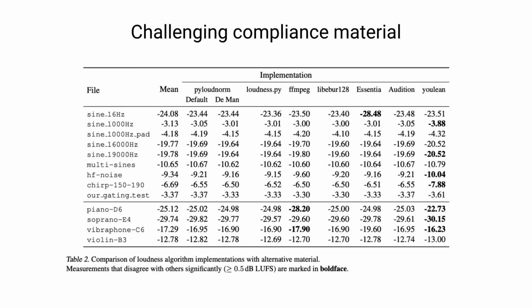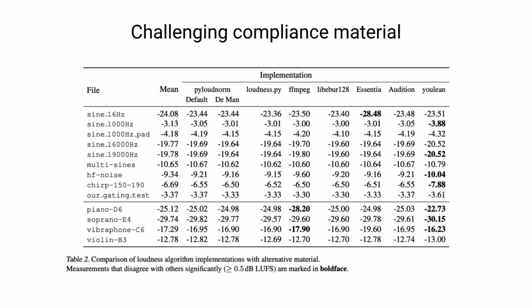As a further form of study, we also tried to create some more challenging compliance material to test how the different implementations would react. In this case, we don't have actual true target values. So what we do is simply take the mean reading across all of the different meters, and we report this in the column here. And then we have marked in boldface here any meter implementation that measured greater than plus or minus 5 dB LUFS from that mean difference, which indicates that it deviates from all of the other meters pretty significantly.